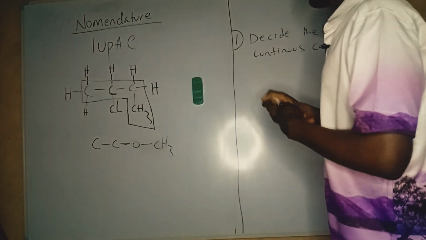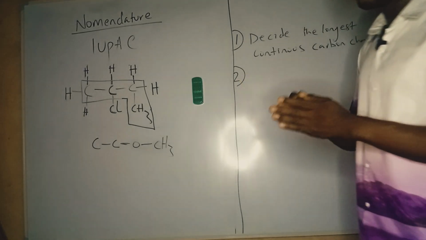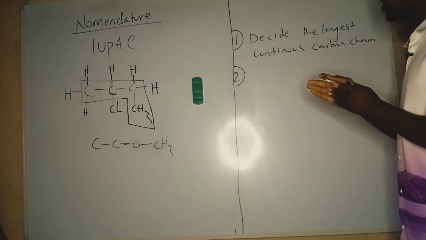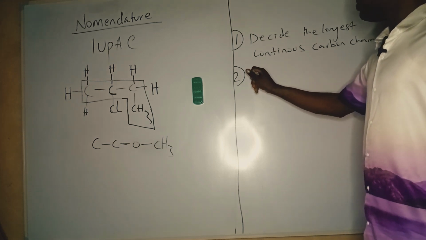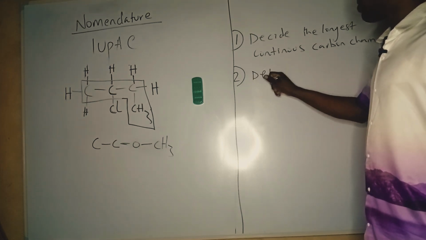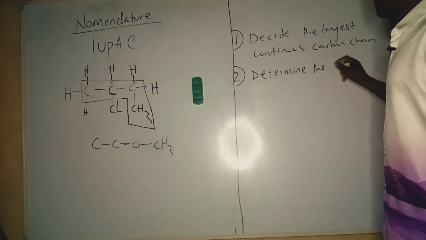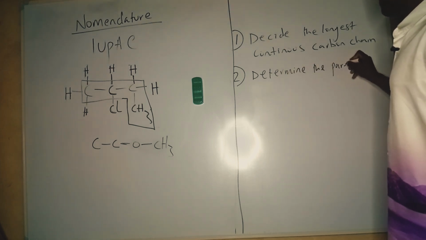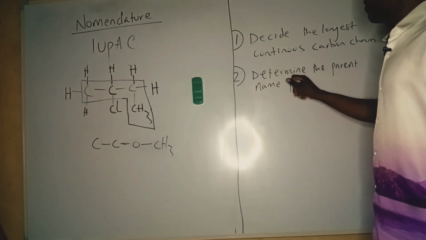to decide the parent suffix. This is my own method, where I follow the IUPAC rules. So what we normally do next is determine the parent name prefix.